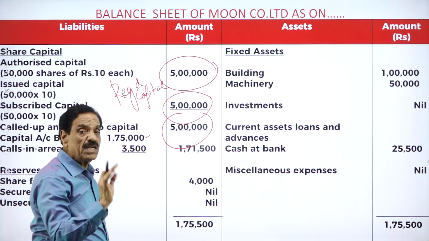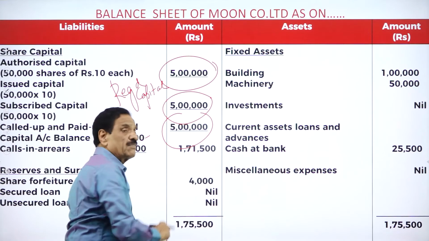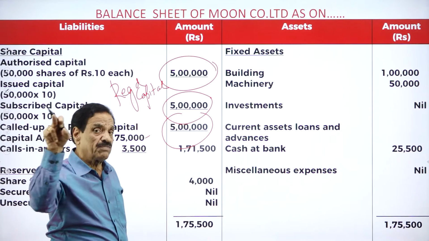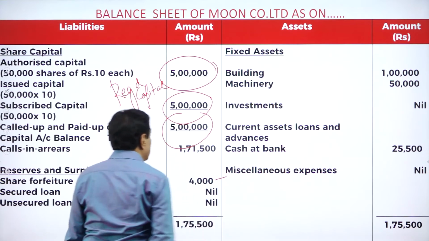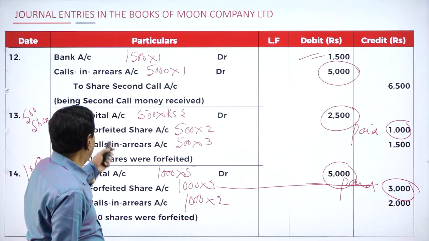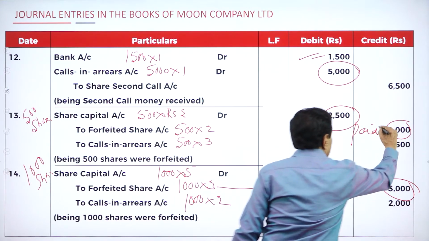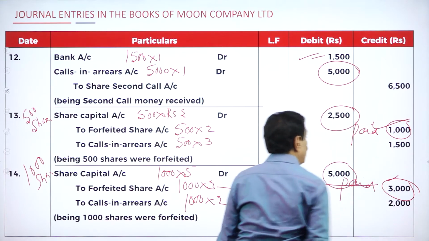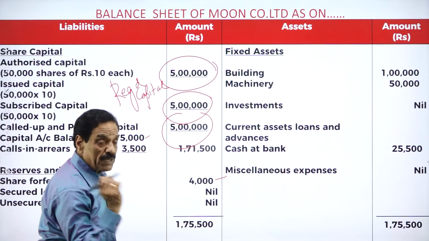Calls in arrears on how many shares? About 500 shares. This is the last entry for forfeiture. First entry 1,000 for forfeiture, second one 3,000. Totally 4,000 will come. You'll see the entry also for forfeiture. Here two calls for forfeiture. How much did you get? 1,000. Then you got 3,000. Totally how much? 4,000. This 4,000.